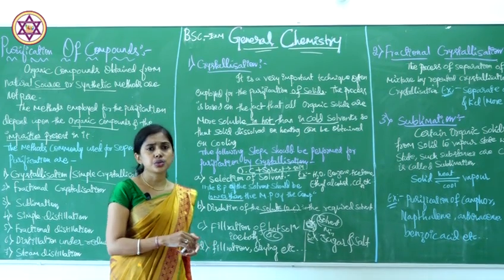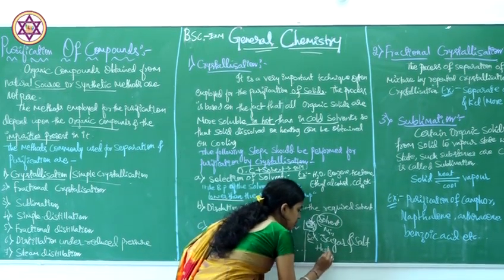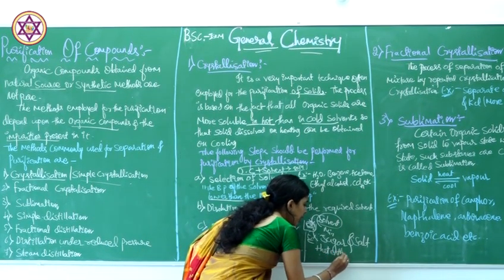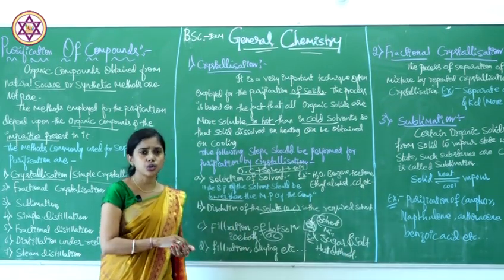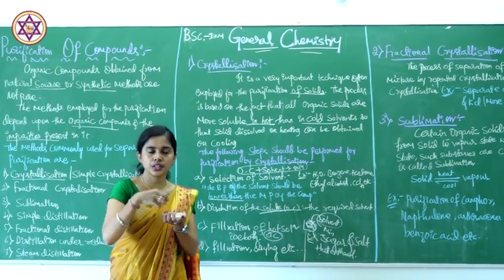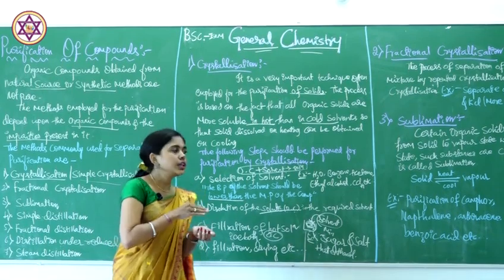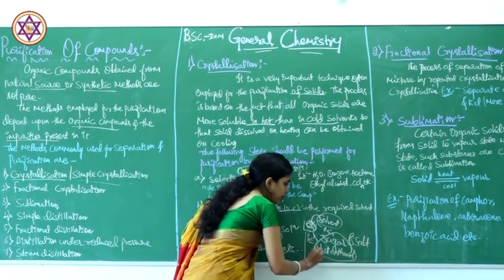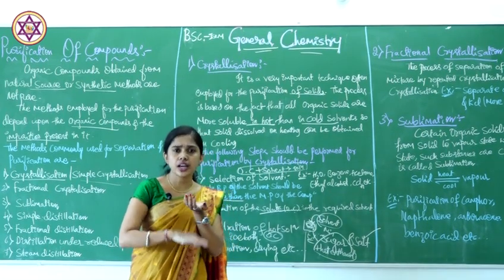What we are going to use is hot ethanol. We are going to use the hot ethanol solution. When we add the sugar and salt mixture to it, the sugar is completely soluble in the ethanol, leaving behind what? Salt. The salt is left over in the conical flask as it is.